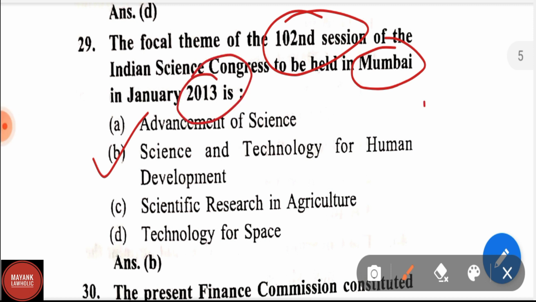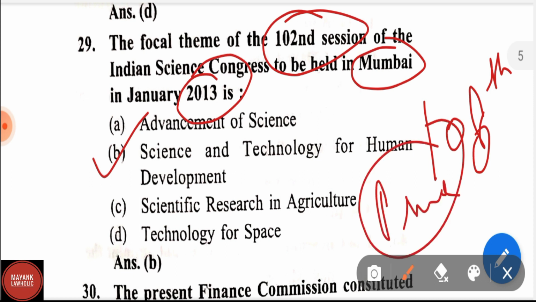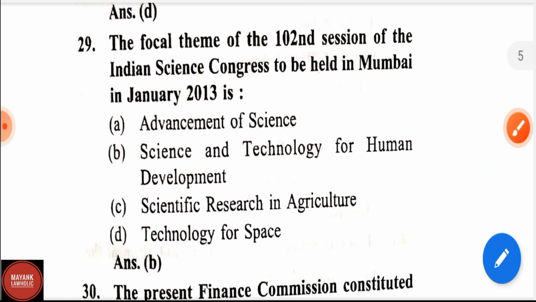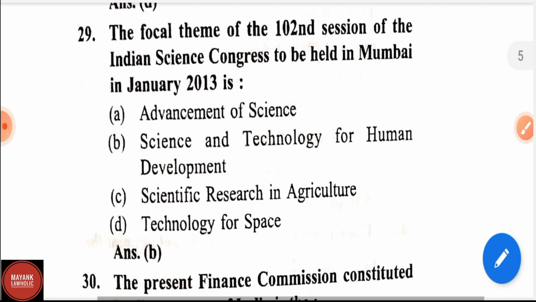So if we have to know this question as per the current context, the last was the 108th Indian Science Congress that was held in January 2021 in Pune, and the theme was Science and Technology for Sustainable Development with Women Empowerment. So it is very important to know the theme also and what was the edition of the science congress and where it was held. So the last edition was the 108th Indian Science Congress held in Pune in January 2021, and I am repeating the theme also, Science and Technology for Sustainable Development with Women Empowerment. Now let us proceed to question number 30.